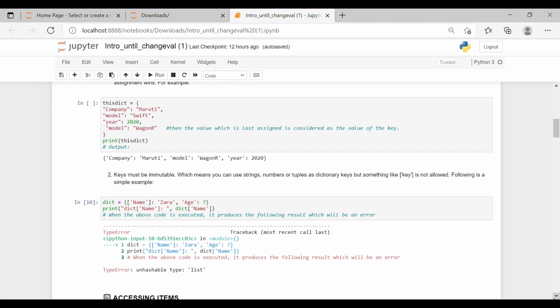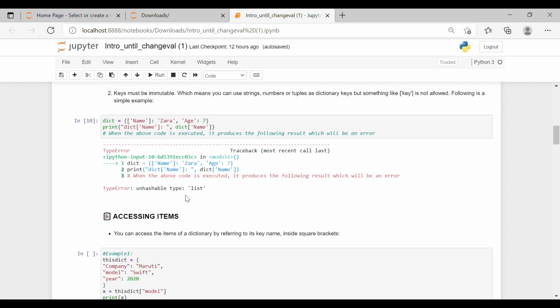So the second property is keys must be immutable, which means you can use strings, numbers or tuples as dictionary keys, but not something like a list. That is not allowed. Following is a simple example, where we have a dictionary where name is given in a list which is Zara and age is 7. Now if we execute this code, it will give us an error saying that you cannot use a list. This was our second property.